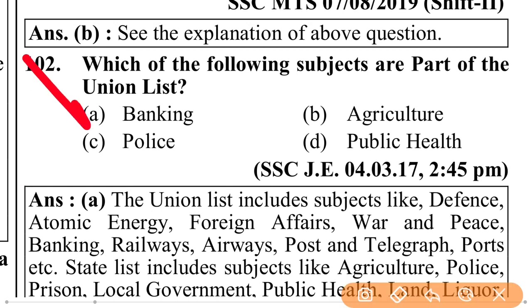Which of the following subjects are part of the union list? Banking, agriculture, police, public health. Agriculture is part of the concurrent list, public health is part of the state list, and police is part of the state list. But banking is part of the union list.